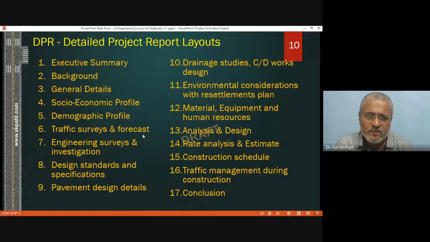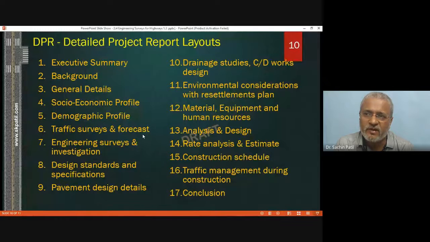Rate analysis and estimate. These are the two parts which will be covered in the quantity survey and estimation subject. But for the time being, it is the amount of rate that will be required for every activity within the project. What is the rate of digging? What is the rate of laying of concrete surface? And the total budget, the cost of construction, will be included in the DPR.